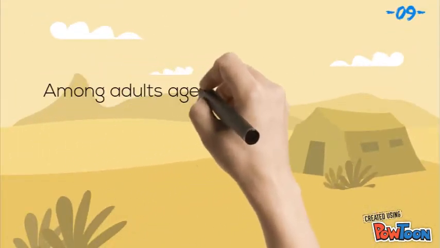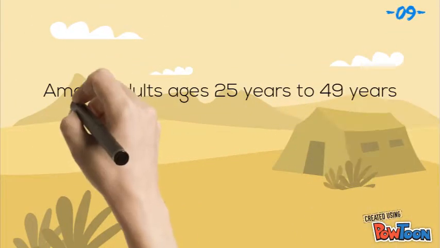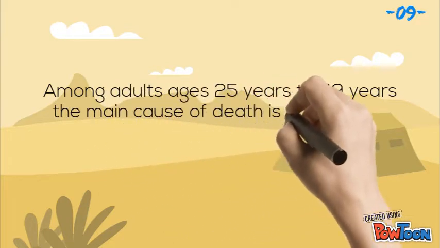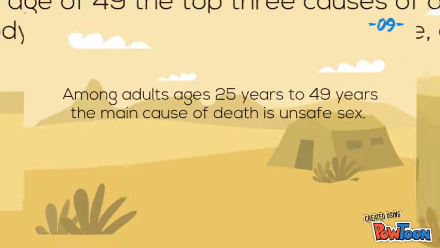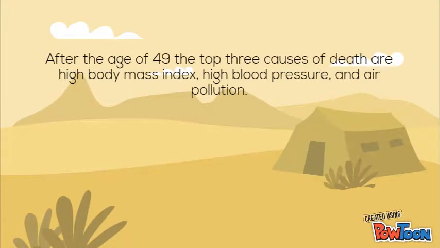The main cause of death for adults aged 25 years to 49 years is unsafe sex due to the lack of education on such important topics. After the age of 49, the top three causes of death are high body mass index, high blood pressure, and air pollution.